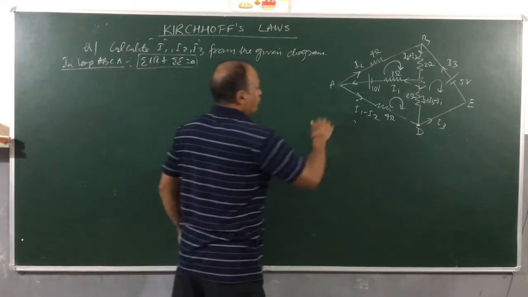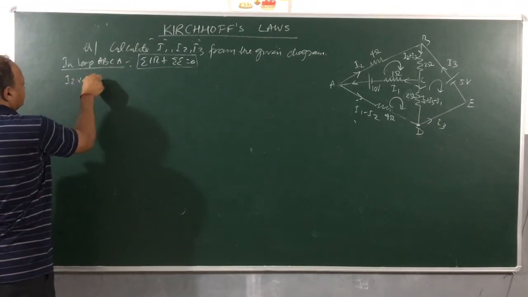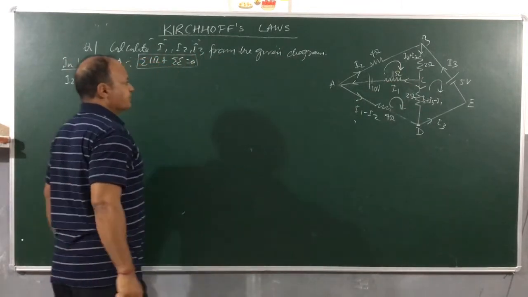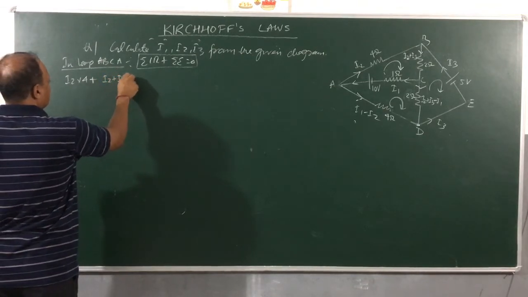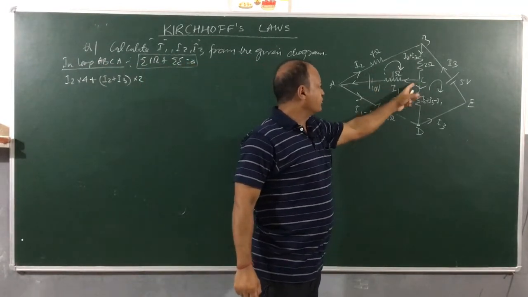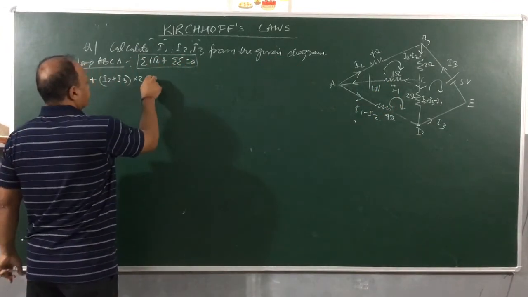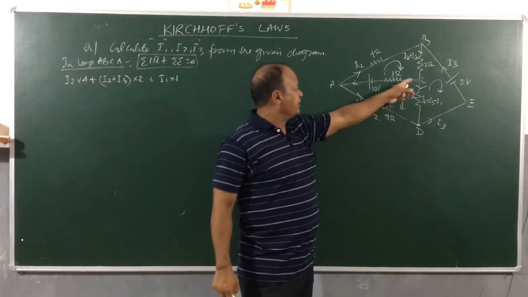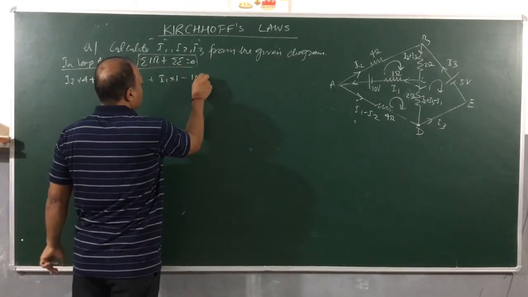So I2 is the current going through 4 ohm and is positive. So we have I2 into 4 plus I2 plus I3 is the current through 2 ohms. Then we have I2 plus I3 into 2. Now as you go from C to A, this current is also in the positive direction. So I1 into 1. Now we will talk about the battery. As I am going from C to A, I am going from negative to positive, and you know this is taken as negative. So minus 10 equals 0.